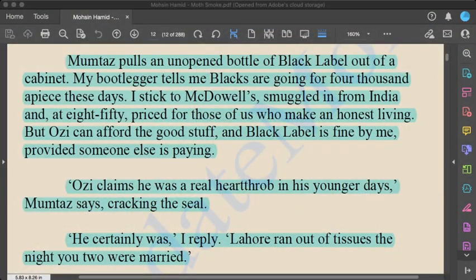Mumtaz pulls an unopened bottle of Black Label out of a cabinet. My bootlegger tells me blacks are going for 4,000 a piece these days.